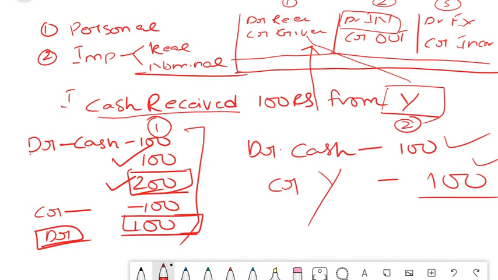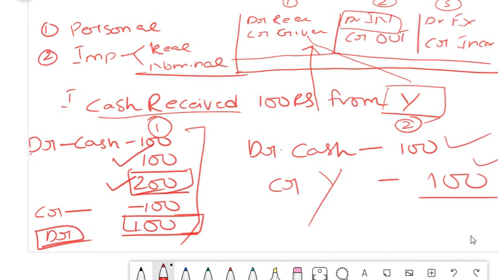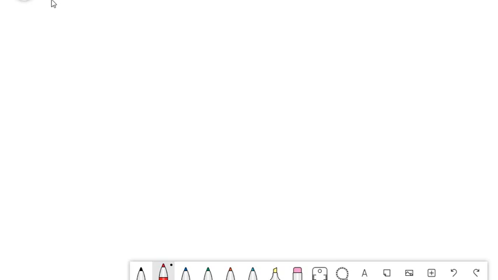So the next example which we will cover, we will take an example of rent. Same is the case just like your salary, okay?